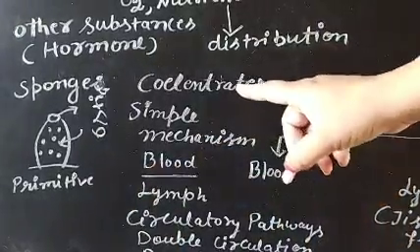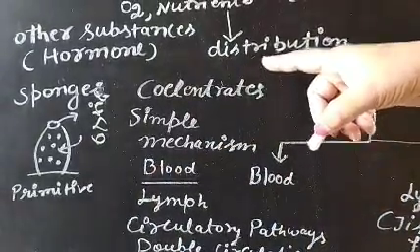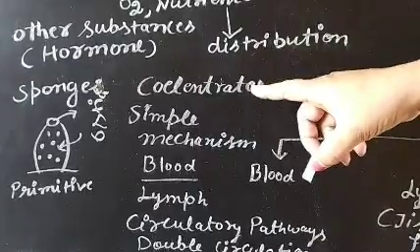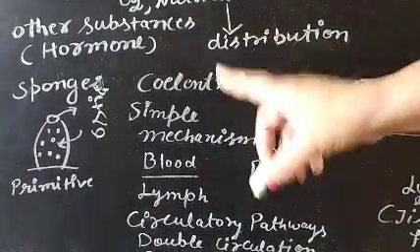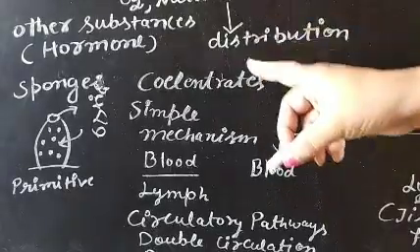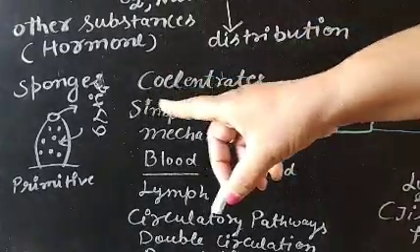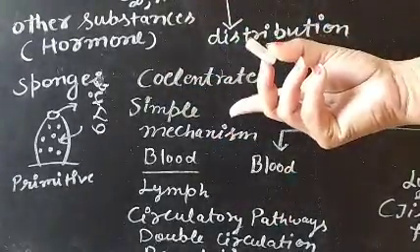After that, the coelenterates. Coelenterates are also diploblastic, only two germ layers are there. They also have a simple mechanism of circulation, because they have only the cellular level of organization and the tissue level of organization.